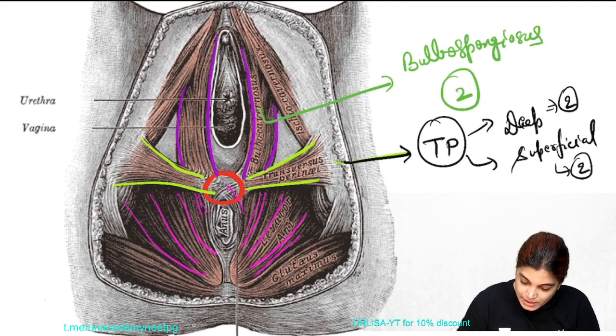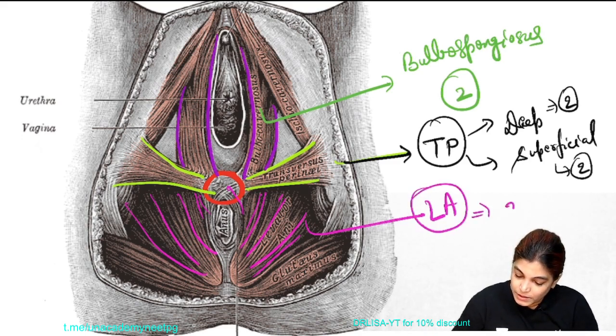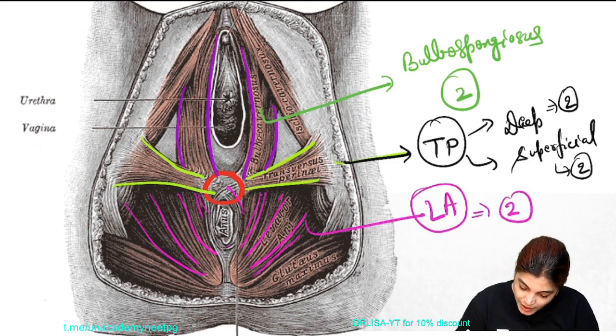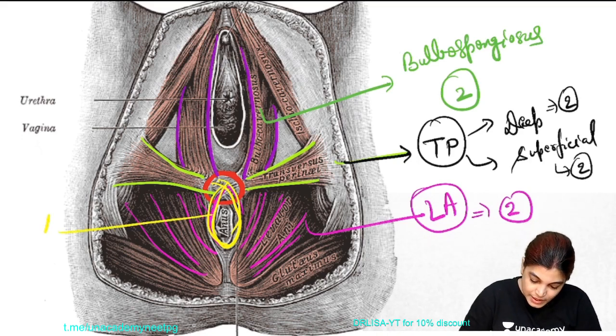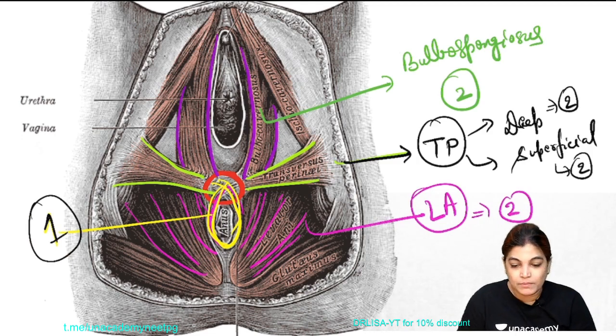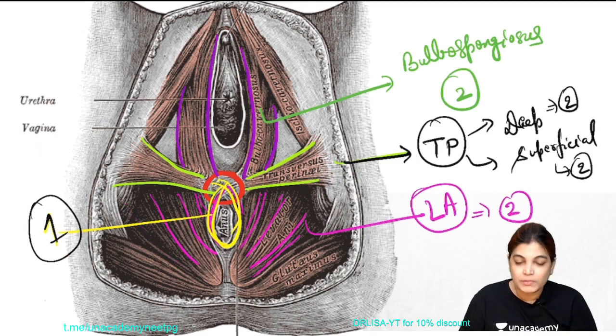So this is LA, the levator ani muscle, and it is also 2 in number. Also the fibers of the external anal sphincter, let me use yellow color, are also interlacing here. This is 1 in number. And also the longitudinal muscle coat of the anal canal is one more which is interlacing here.